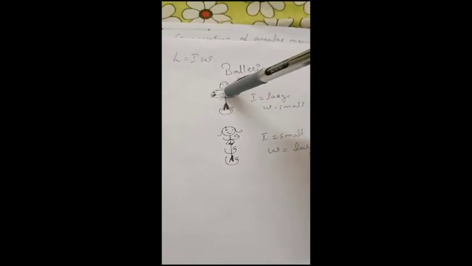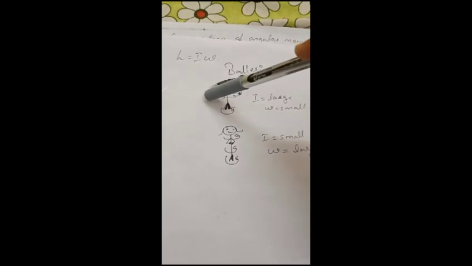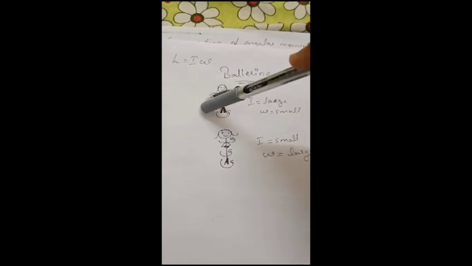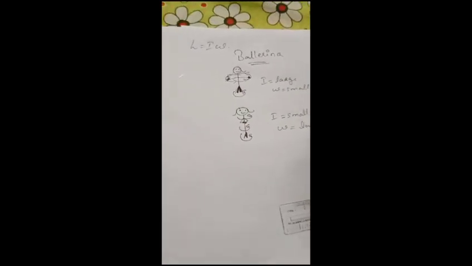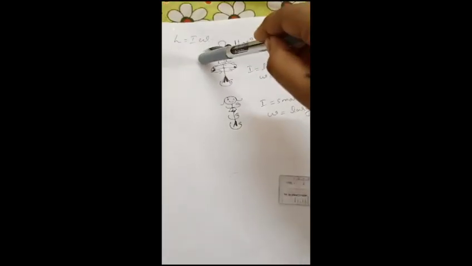Here, the moment of inertia is large because the area is large, and the omega, the velocity, is small. That means if we are stretching our hands, the area increases and thus the speed decreases. Then if we close our hands, the area decreases, so omega will be large because of this equation. I will provide a video after this. Just watch it as a reference.